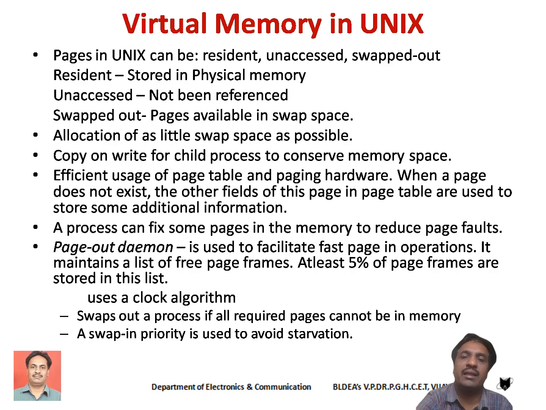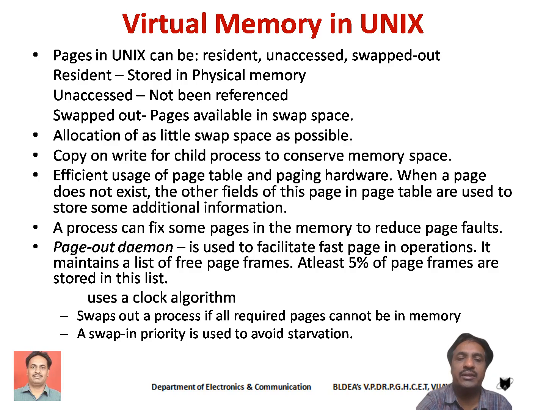Till then, the address space of the child process will be the same as that of the parent process. So this concept we call copy on write. The purpose is to conserve the memory space.